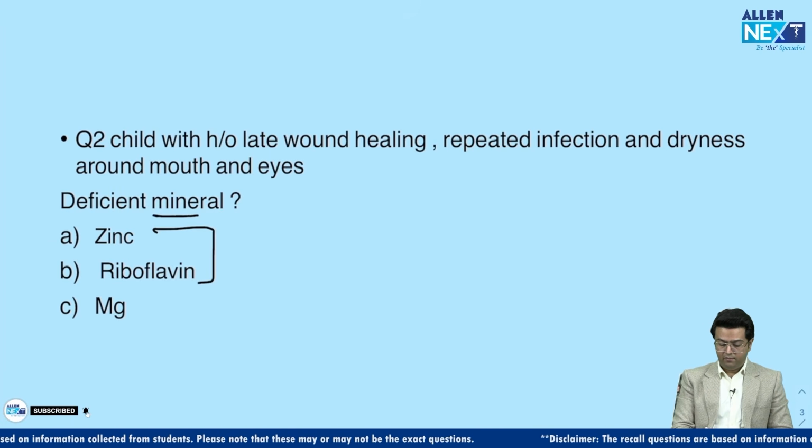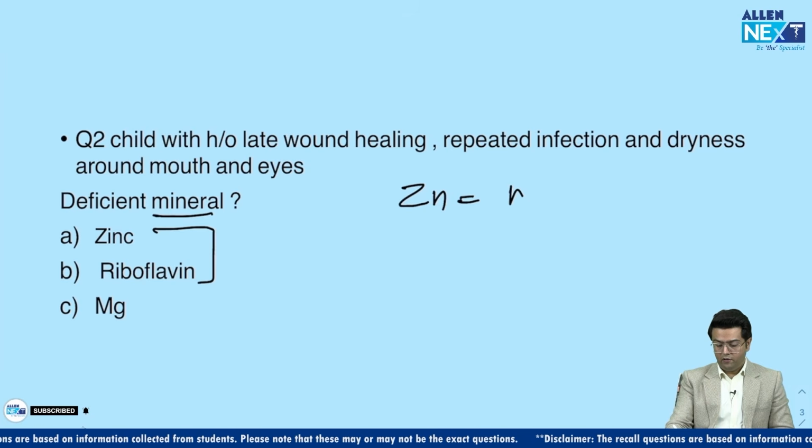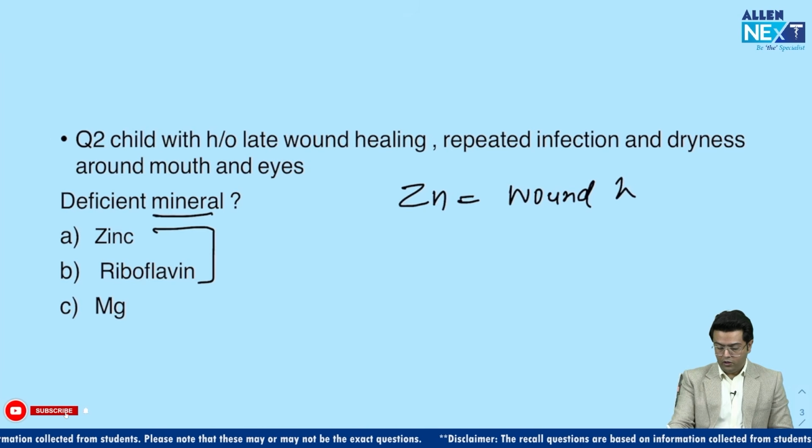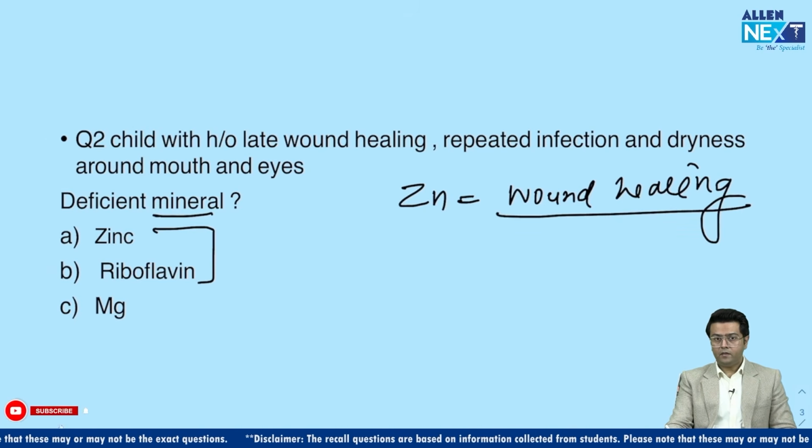Whether it's mineral or vitamin, I'm not sure, but zinc and riboflavin, as per the students, they told me that these two are the options. You can tell me the options if I'm correct. Okay, so guys, for late wound healing, zinc is the most important mineral for the purpose of wound healing. So I believe this can be the answer, zinc.